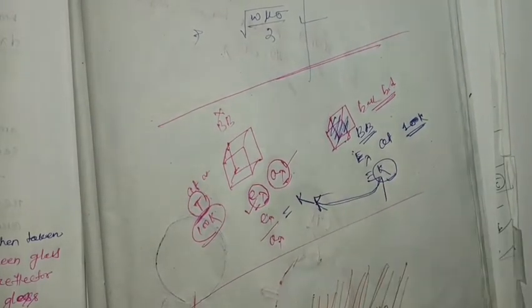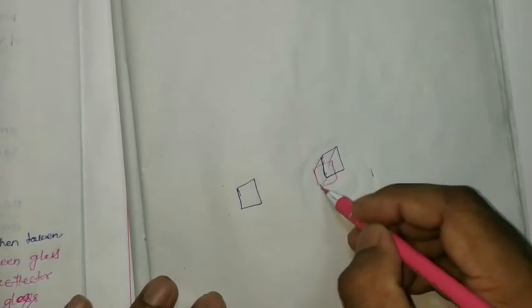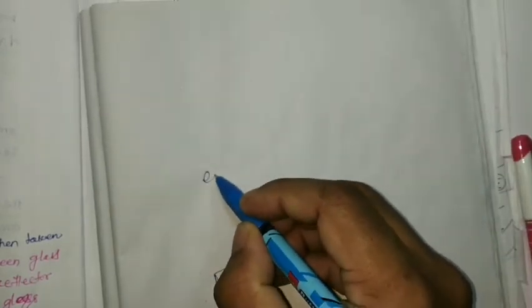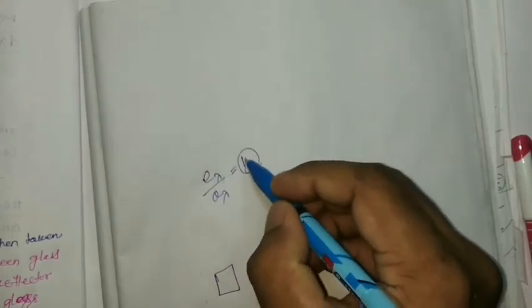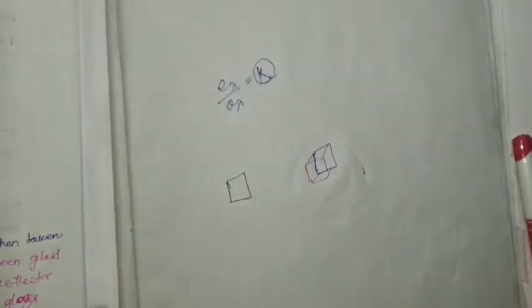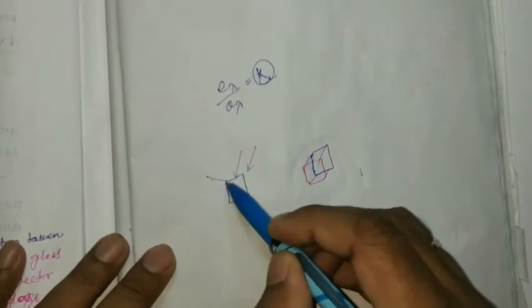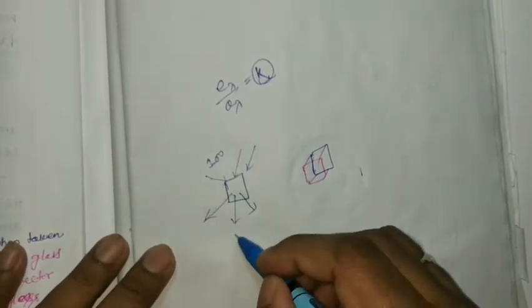I am going to give one example. Suppose we have considered two different bodies. According to Kirchhoff's law, we concluded that emissive power by absorptive power is always constant. Suppose this body absorbed 100 units and emitted 25 units.